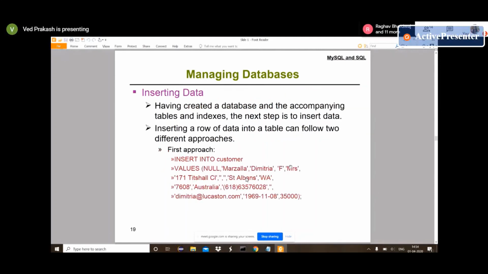So in this one, we will see how we insert some data inside a table. Here we have the keywords insert and into. If my table name is customer, then we will use insert into, and after that we will use customer as the table name. And after that, we have to provide values. In values, we have to follow the same column sequence, and we will provide values, and it will insert into our table.